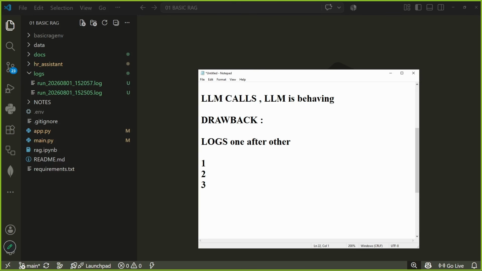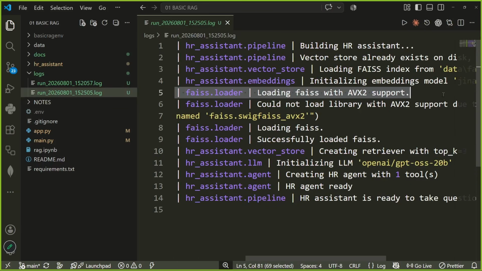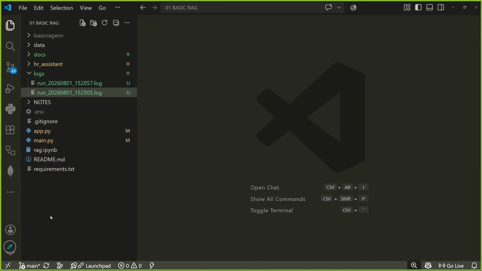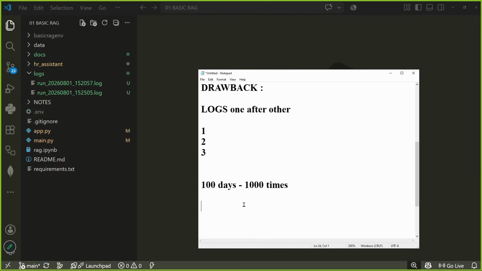But what if it is 100 days? And in 100 days, we have executed our application 1000 times. How can you go back to a log to see when it was working correctly? If you use an AI agent for this, it would cost you huge tokens. How would you do that?